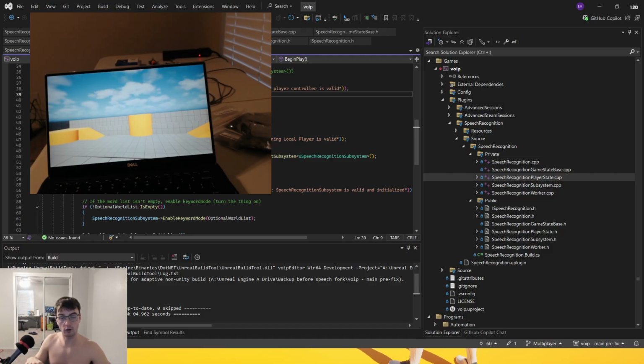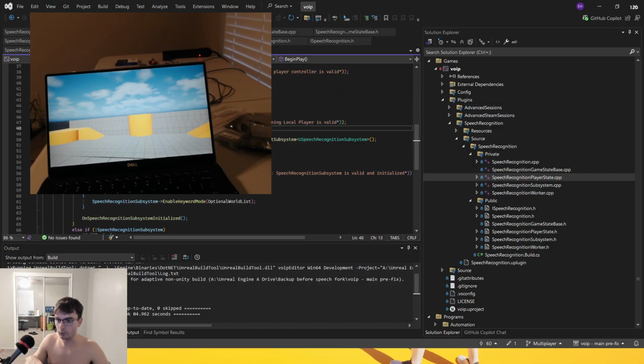Awesome. Is the local player valid? Yes. What does that mean? We're going to print "local player is valid" just as a check. That way, whenever I run the game, I can see what's going on. And then, what do we finally need?